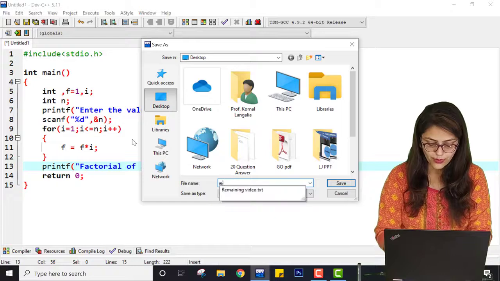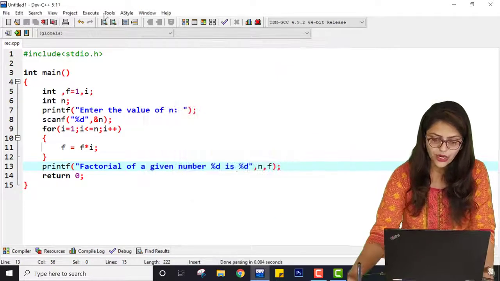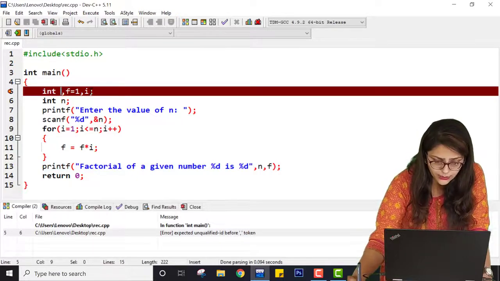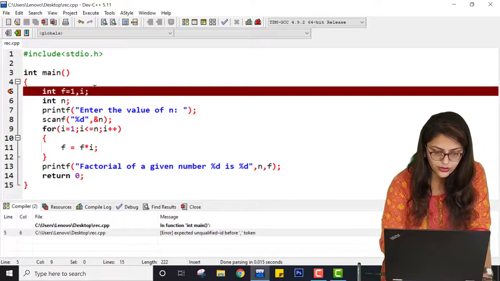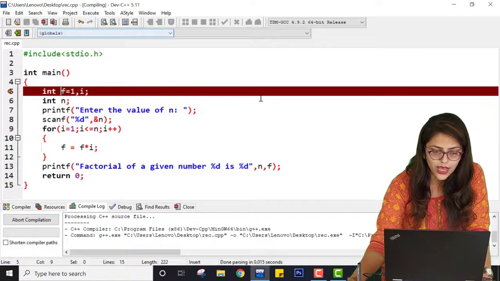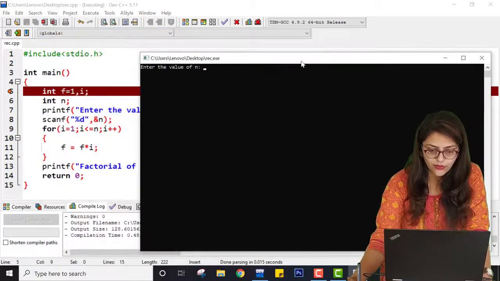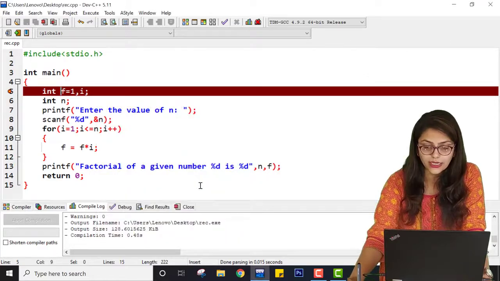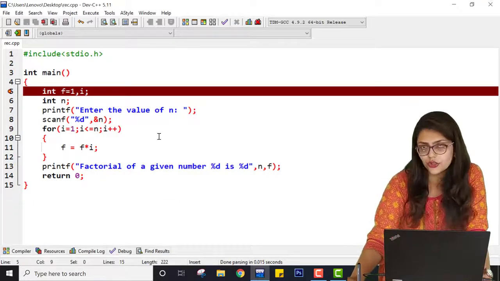Let me save this program as recursion, and then compile it. It is showing some kind of error, an extra comma was there, so compile it and run it. Now if I enter 5, you can see the answer 120 is coming, so our program is correct. But here I have not used any function or recursion.